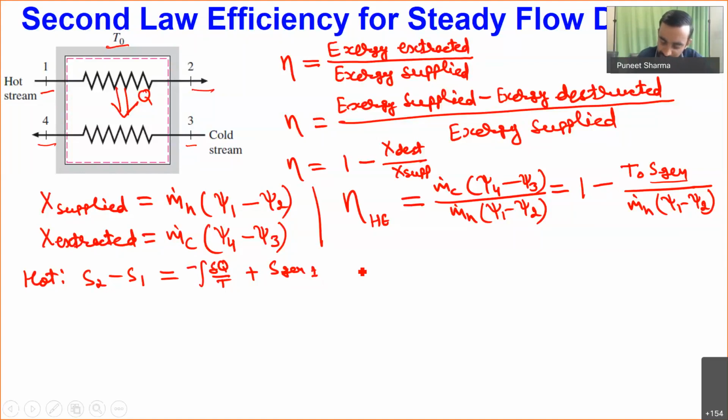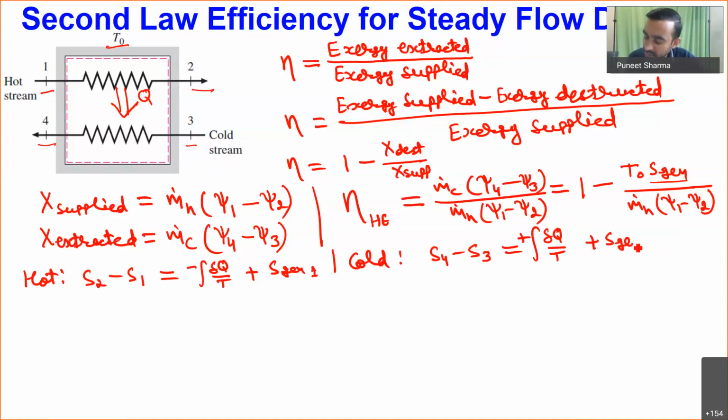And if I have to write the same formulation for the cold stream, I will have S4 minus S3 as entropy change. That will be equal to, since the cold stream is gaining heat, plus del Q by T, and plus some S generation during this heat transfer process, say S generation 2.